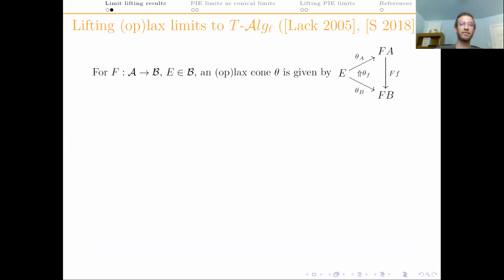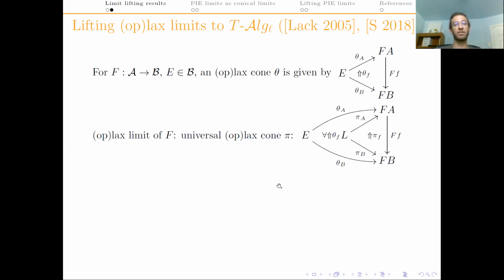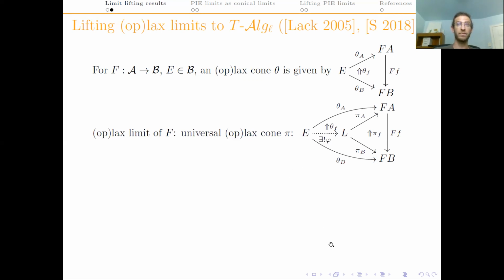In this second slide, I want to tell you the basic technique for lifting these limits. I will illustrate this by lifting op-lax limits to the two-category of algebras with lax morphisms. I will probably forget to say the word op a few times, so just remember this instead: the two-cell should go upwards when the arrow goes downwards. So an op-lax cone is like a one-cone, but with these structural two-cells instead of equalities, one for each arrow in the indexing two-category A. And an op-lax limit is a universal op-lax cone, which for the purpose of this talk will mean that any other op-lax cone factors uniquely through it, just like a one-limit.